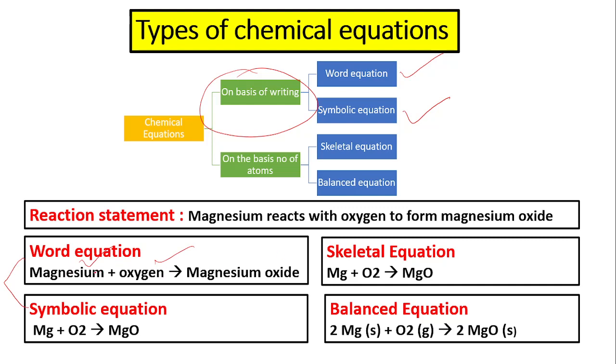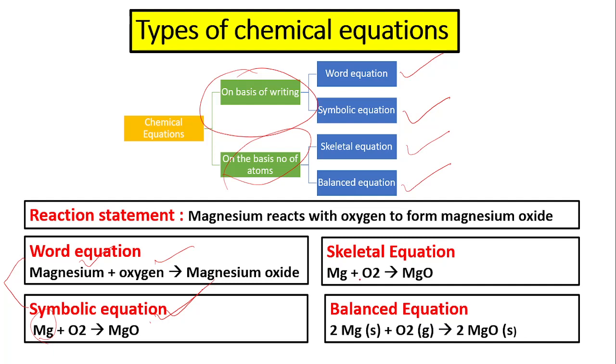These are the words, so this is called a word equation. But we can also symbolize: Mg for magnesium, O2 for oxygen. So this is a symbolic equation. On the basis of the number of atoms present in the reactant side as well as the number of atoms in the product side, we can categorize chemical equations into two types: skeletal equation and balanced equation.